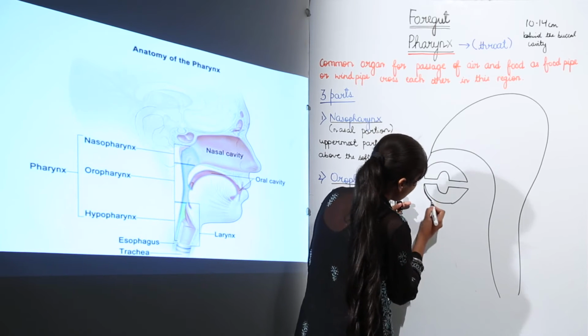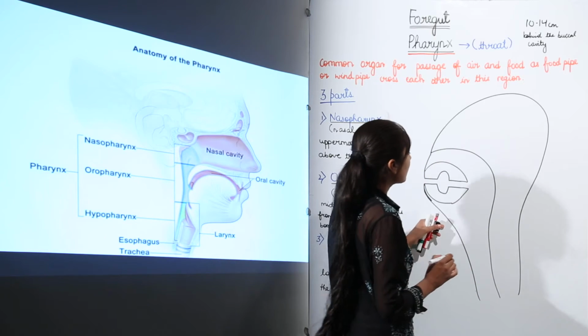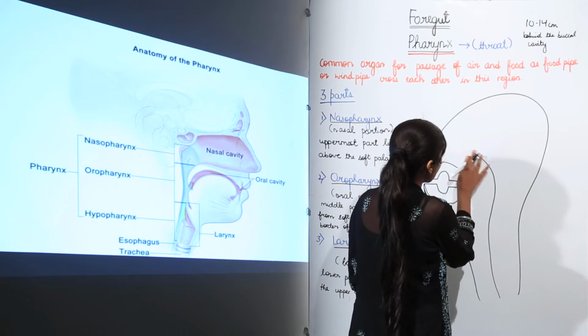This is the diagrammatic representation of the pharynx, as we can see.